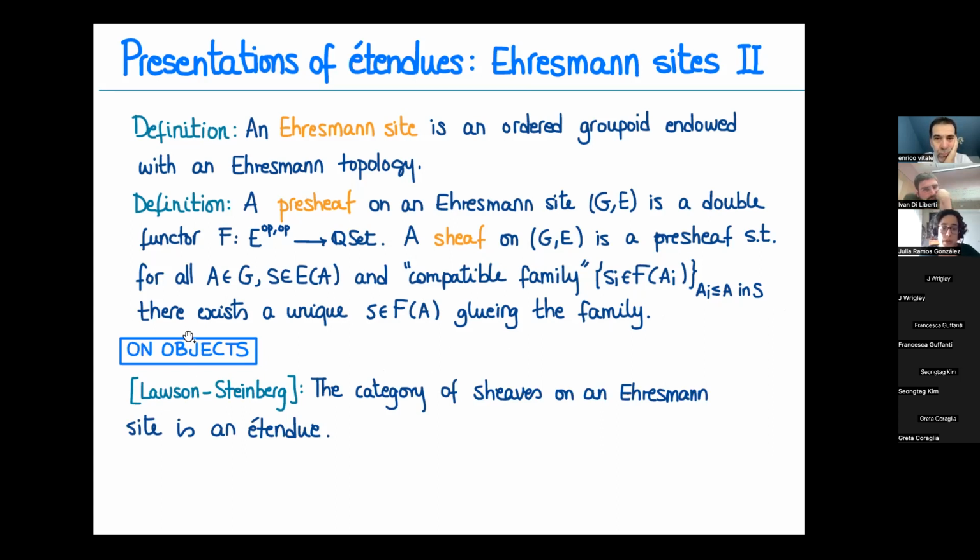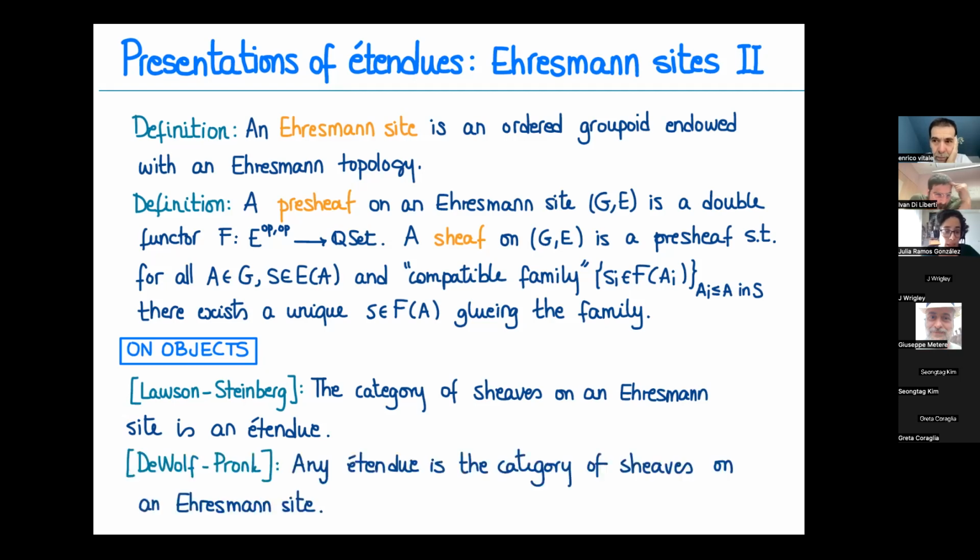Lawson and Steinberg proved that the category of sheaves in this sense that we just introduced on an Ehresmann site is an étendue. And we also have the converse, which was proved by Daryl Funk, Pieter Hofstra, and Doret Pronk, which was that any étendue can be recovered in such a way. So we also have a nice presentation at the level of objects.